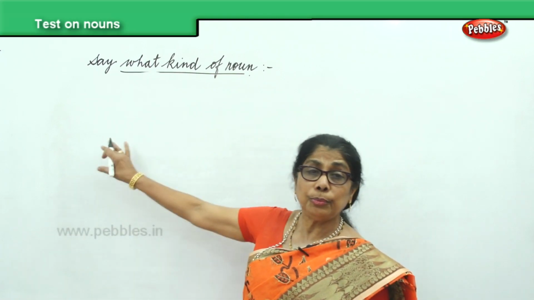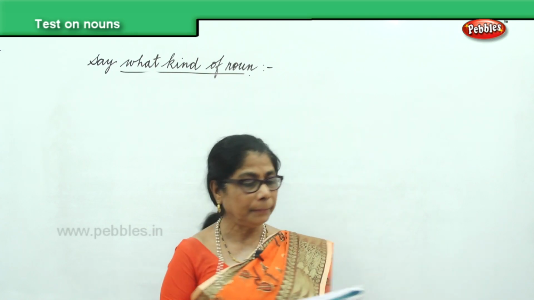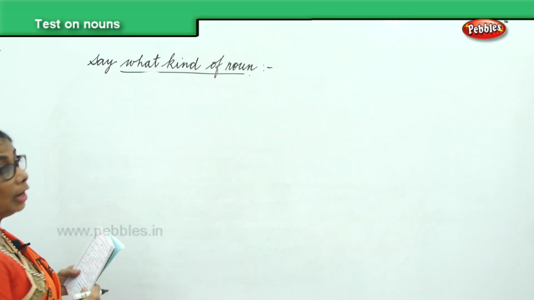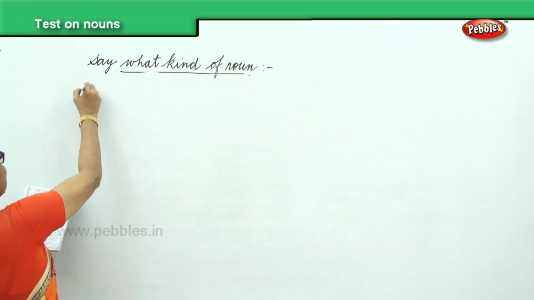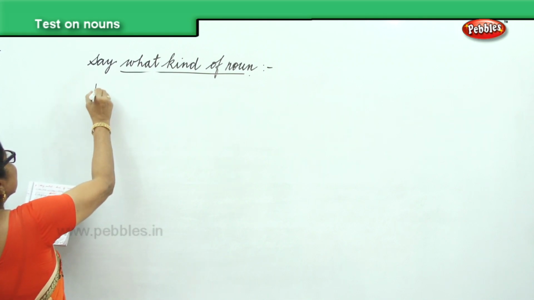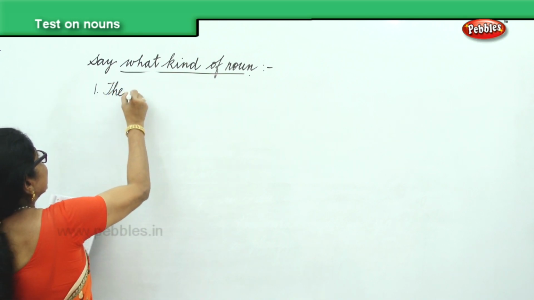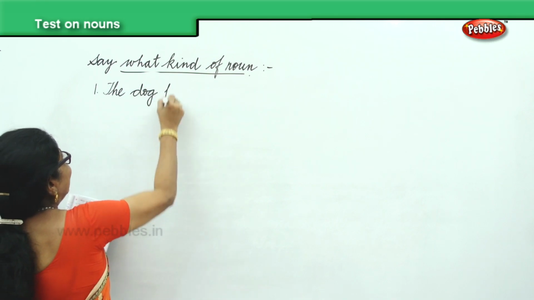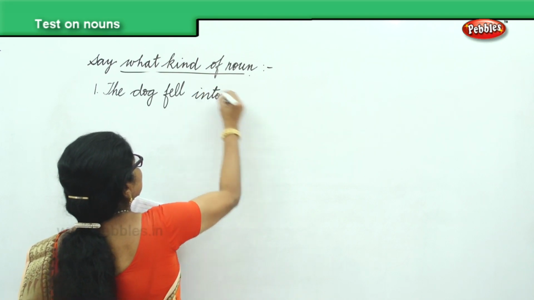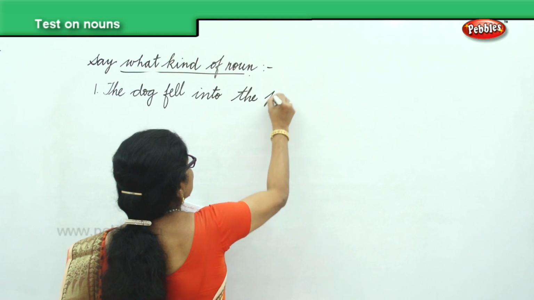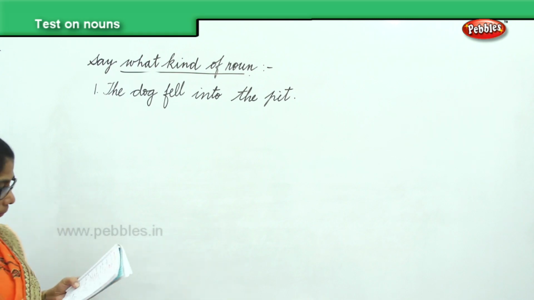We are going to do a few more exercises for you to identify different kinds of nouns. We are going to say what kind of noun we have in these sentences. The first I have here is: The dog fell into the pit.